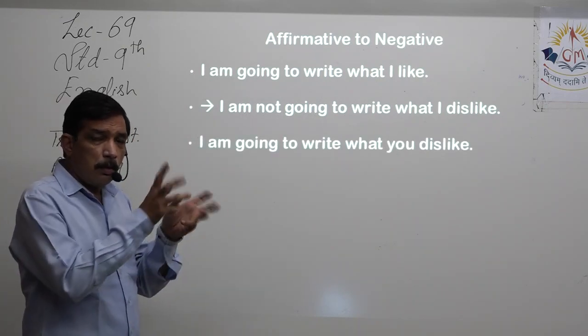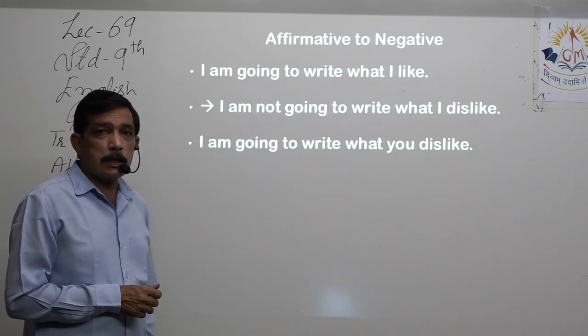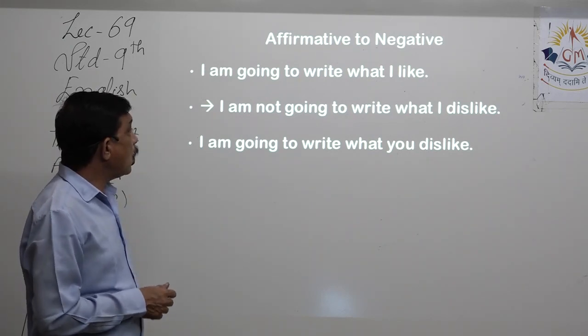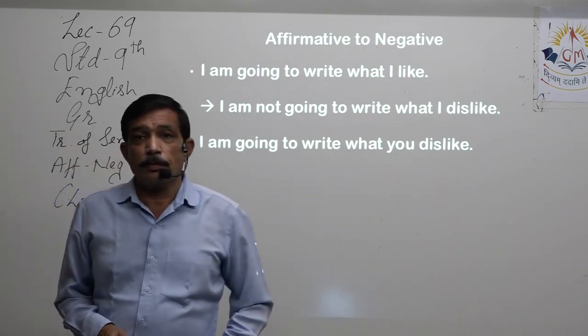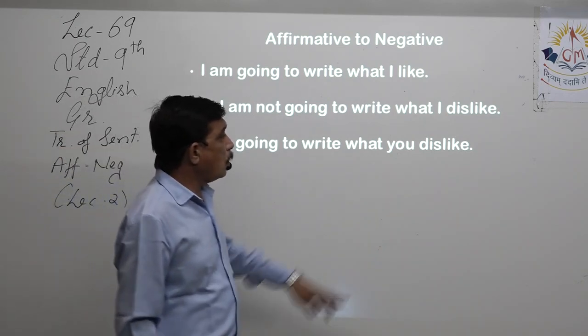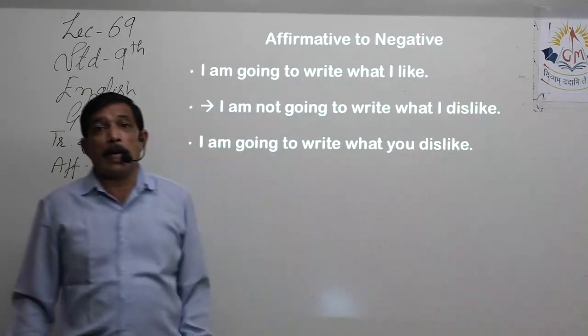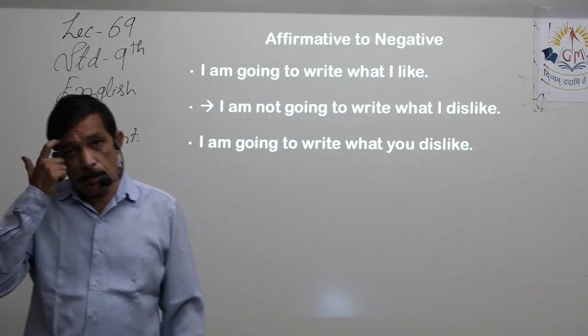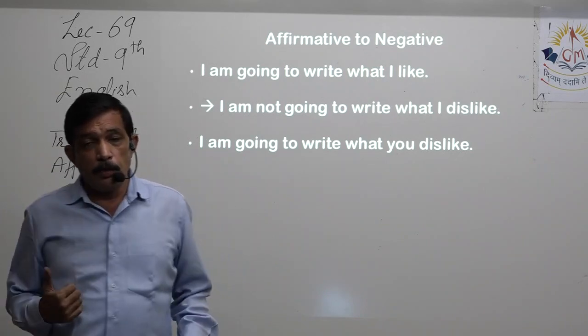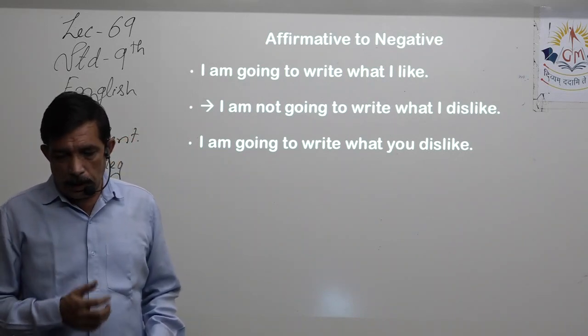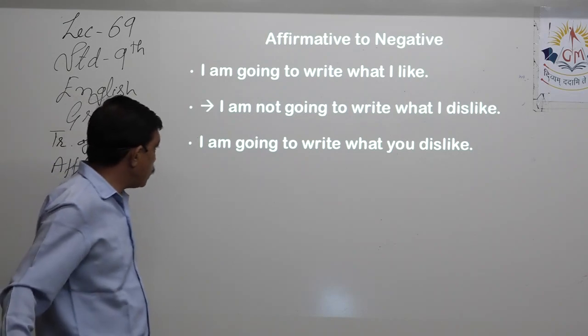Now, a confusing sentence. I am going to write what you dislike. Now here there is already an antonym over here. This is the actual word, so the antonym will become like. Let's see how it happens.